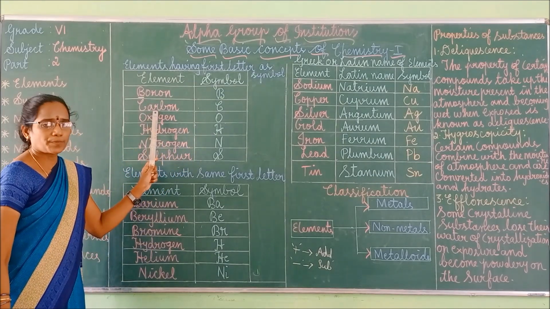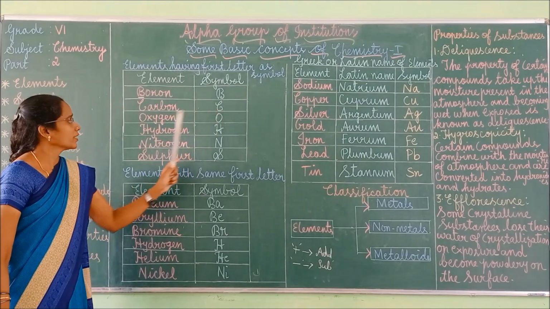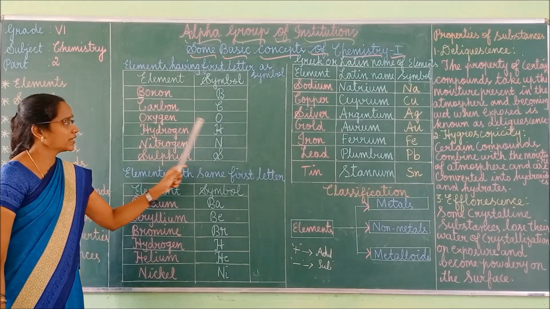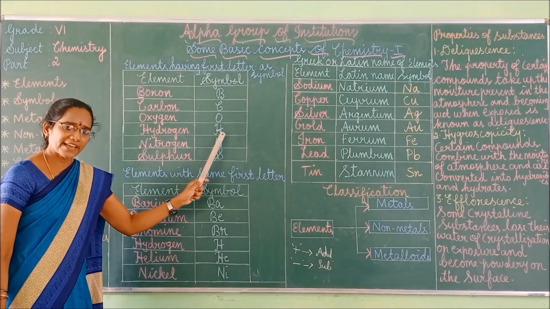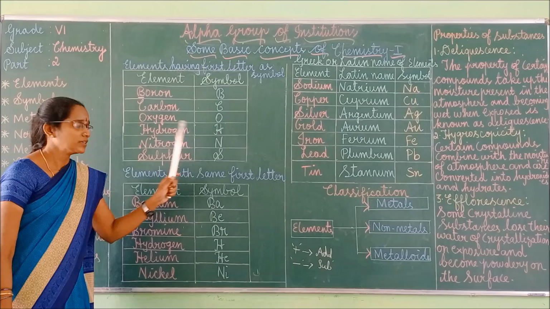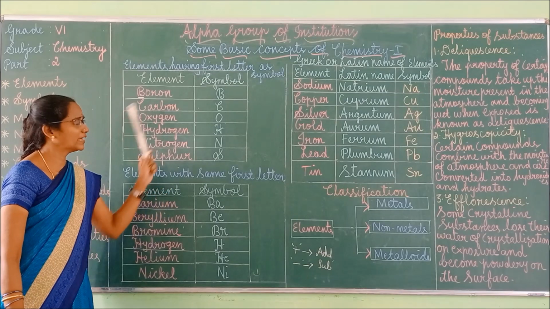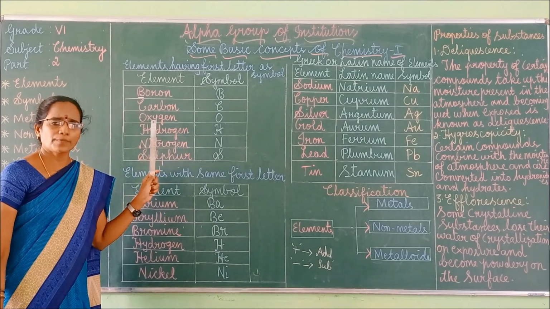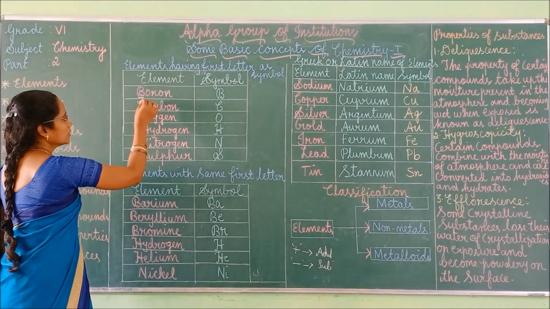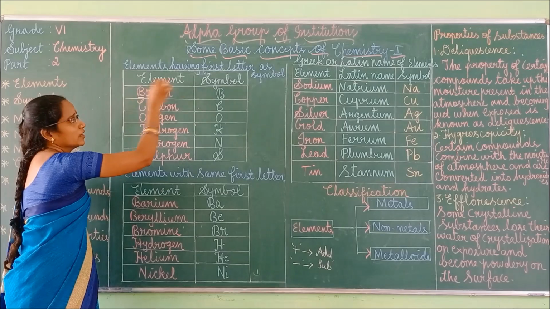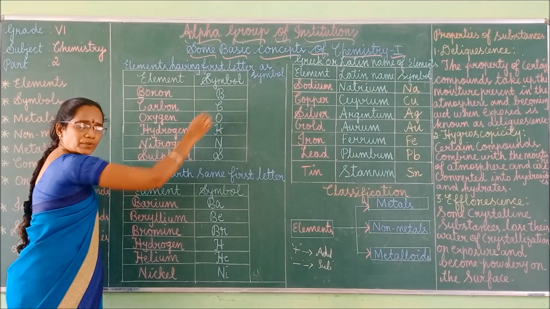Next one, carbon. Carbon element and its symbol is C. Whereas for oxygen, its symbol is O. Next, hydrogen, its symbol is H. Whereas for nitrogen, the symbol is N. And for sulfur, the symbol is S. These are mainly non-metals. Non-metals use the first letter of their English name. So this is the first letter for boron, isn't it? So the symbol is also B. And first letter of carbon is C. So its symbol is C.